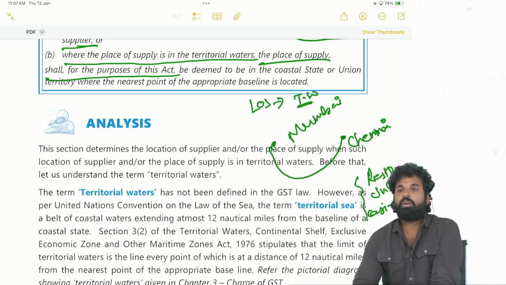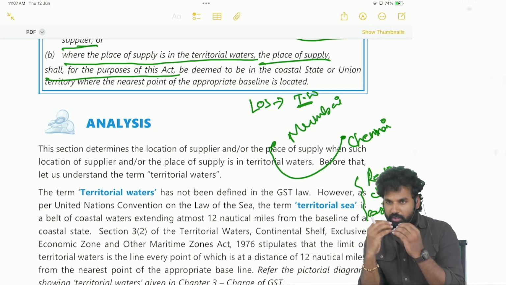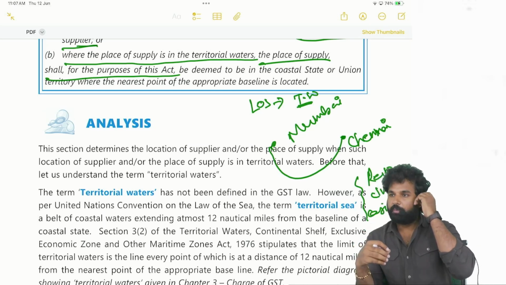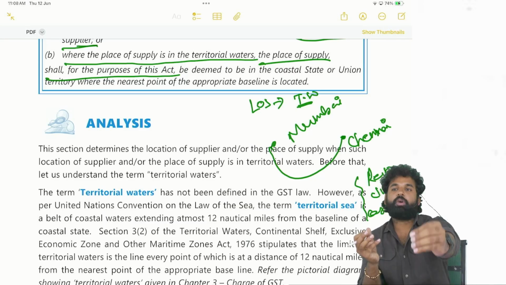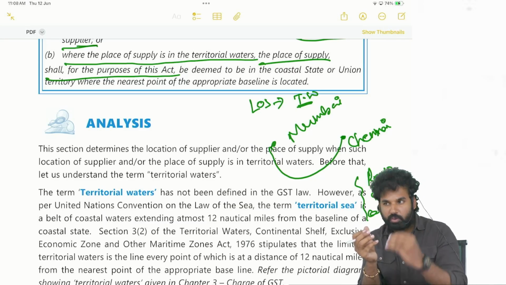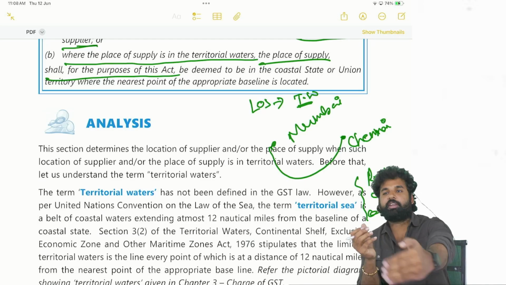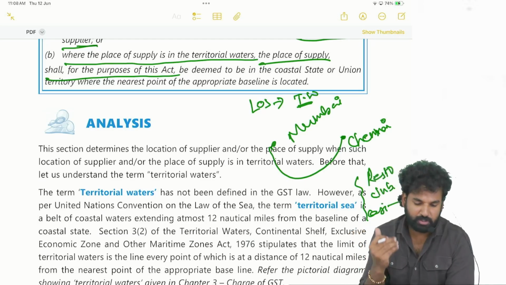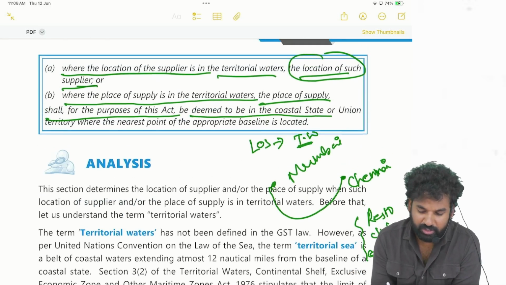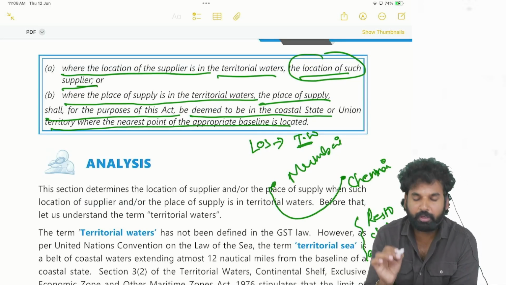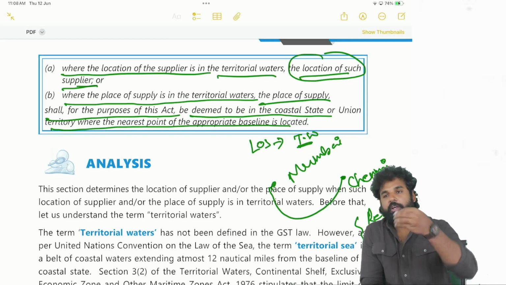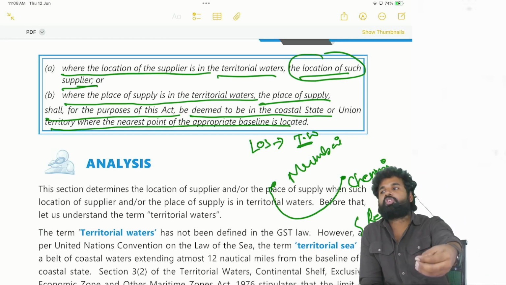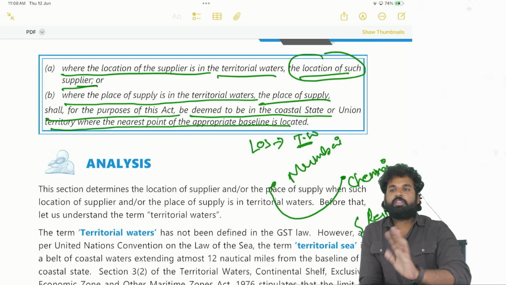If you want to fix the place of supply, whether it is the location of the supplier in the cruise ship or the place of supply in the cruise ship, in such cases, from the location of the ship to the nearest coastal point, whichever state is coming, that state has to be taken. It is deemed to be in the coastal state or union territory where the nearest point of the appropriate baseline is located. So when the place of supply or location of the supplier is in the territorial waters, then the nearest coastal point state will be the place of supply or location of the supplier.